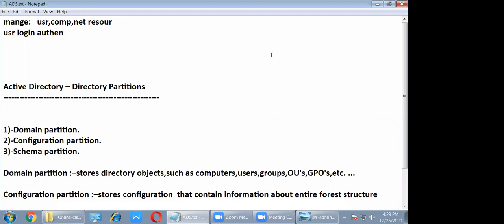User login authentication. What is meant by user login authentication? It means user credentials. We want to make sure that the correct, authorized person is using the computer. We want to protect it from unauthorized access. That's why we are going with authentication: user login authentication.